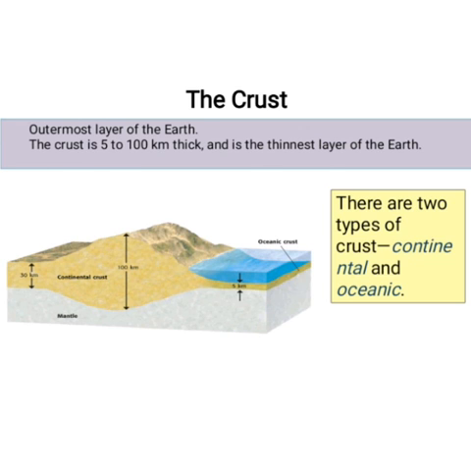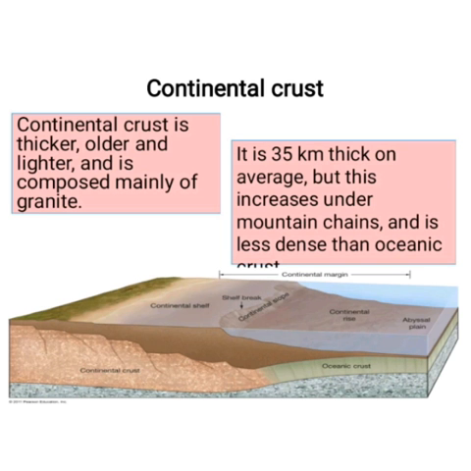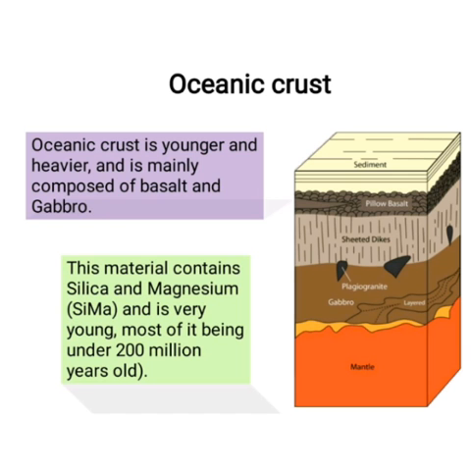Now next we will see the continental crust. The continental crust is thicker, older, lighter and is composed mainly of granite. It is 35 kilometers thick on average, but this increases under the mountain chains, and it is less dense than the oceanic crust.